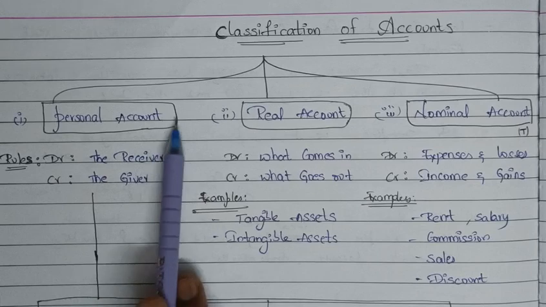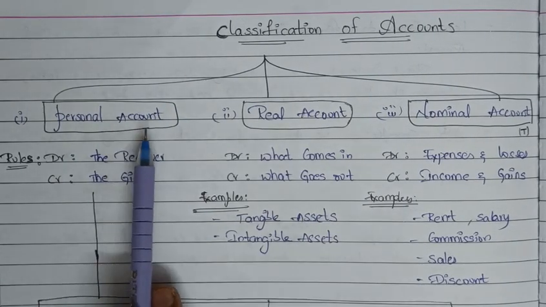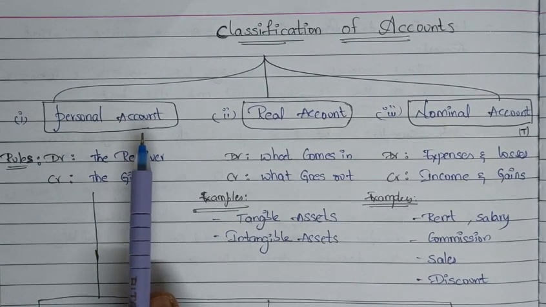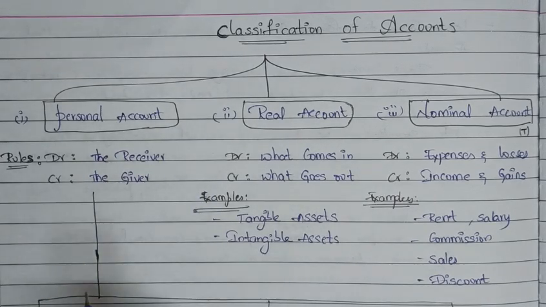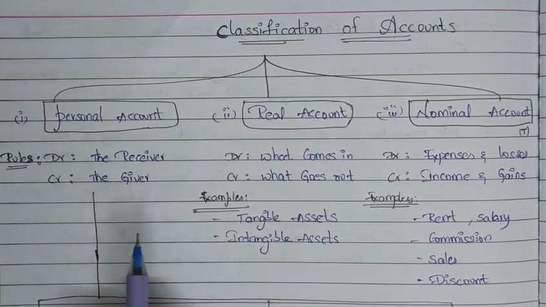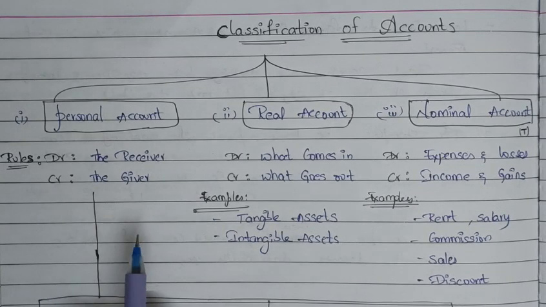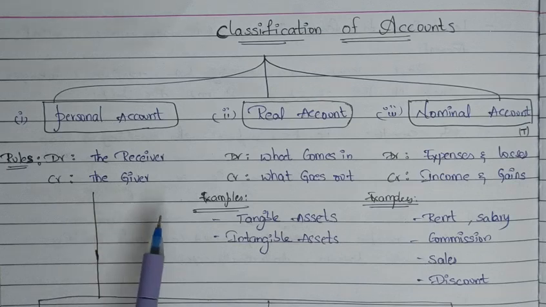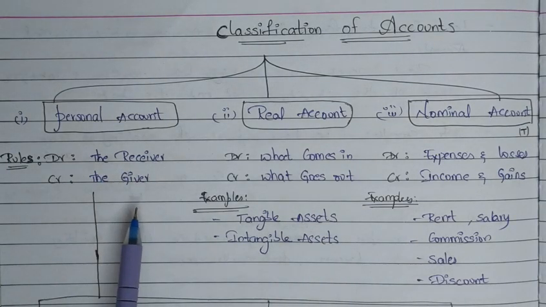First, let's discuss personal account. Personal account involves the persons or the business organizations, which means it deals with the persons or the organizations. Let's imagine we are running a business and we have bought some goods from Mahesh & Co. on credit. We did not pay them cash, so we owe them money, so we have to pay the creditor. He becomes a creditor in our books of accounts. The rule for the personal account is debit the receiver and credit the giver.